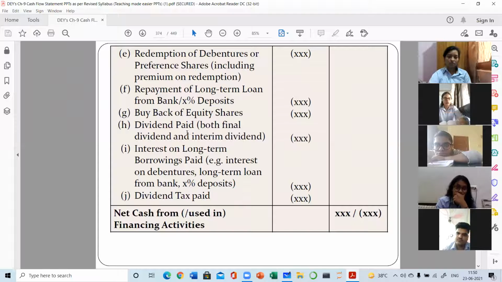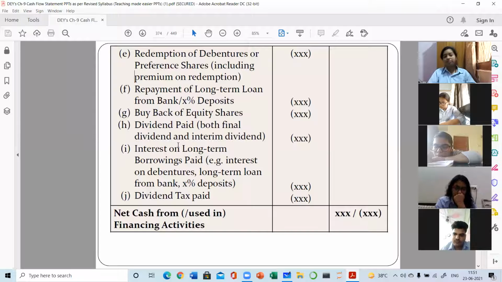Dividend paid. Remember the working note. There we had added dividend paid. Two types of dividends we added, proposed dividend and interim dividend. So both the dividends will be subtracted here. Why? Because both the dividends will always be given in additional information, and anything which is given in additional information, you all know, will be treated twice.